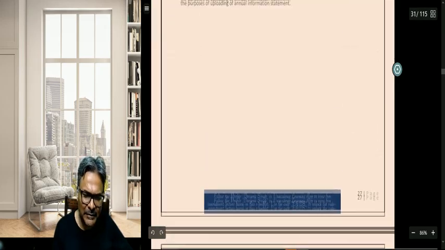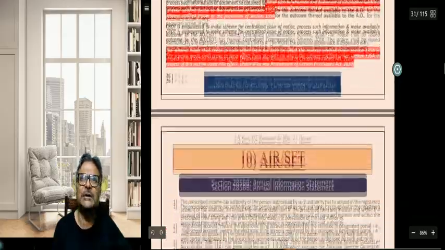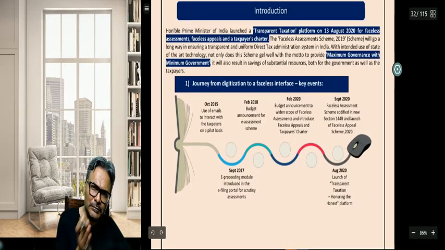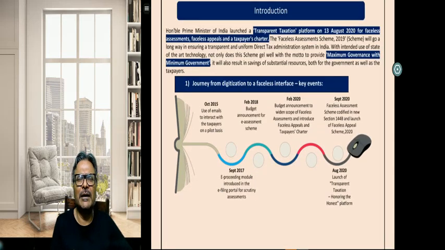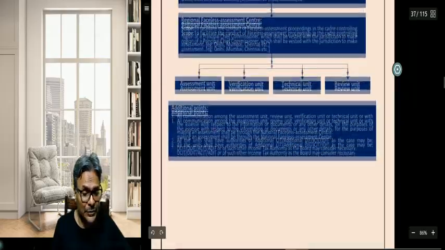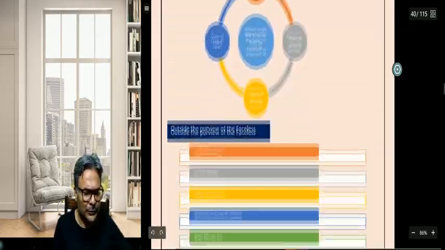Faceless assessment and faceless scheme, faceless appeal, all those provisions, students, have also got a great change. I think the new list has been created in respect of the faceless assessment and faceless appeal. So those are also being comprehensively covered, which we are going to cover in our amendment lecture also. So our booklet covers everything that you are supposed to know.